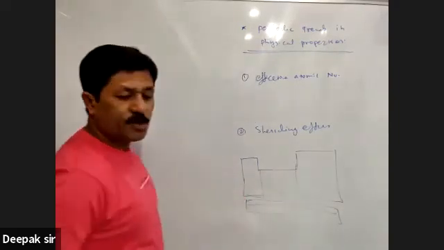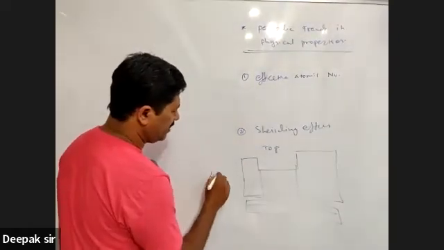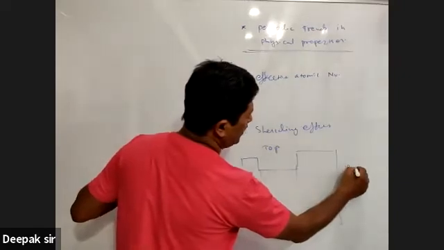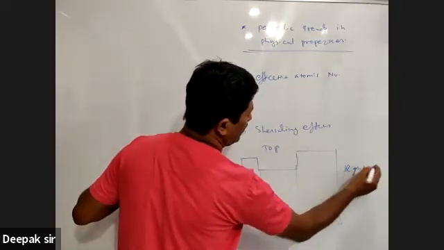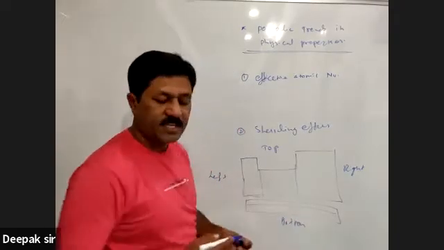Okay, this is the periodic table. Now, this is the top of the periodic table. This is, you can say, the left side. This is, you can say, the right side. And this is, you can say, the bottom. इस तरीके से बोल सकते हैं.